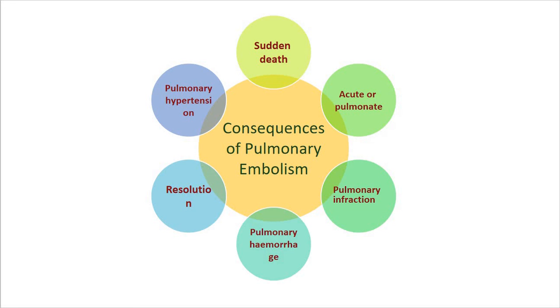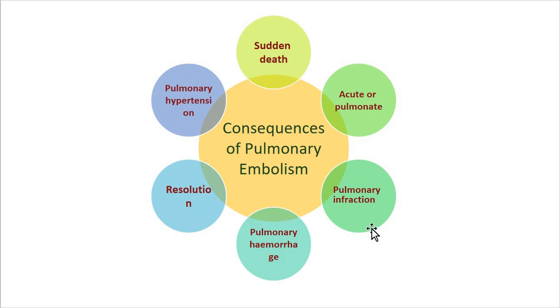Another mechanism is the release of vasoconstrictor substances from platelets or reflex vasoconstriction of pulmonary vessels. So due to this vasoconstriction of pulmonary vessels, acute cor pulmonale occurs, and this is again a consequence.